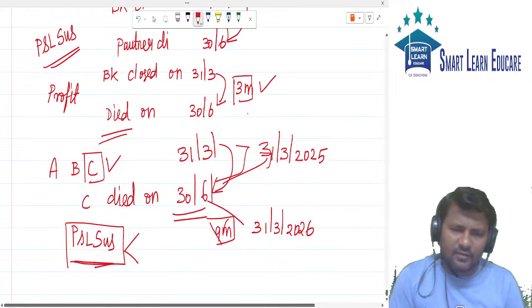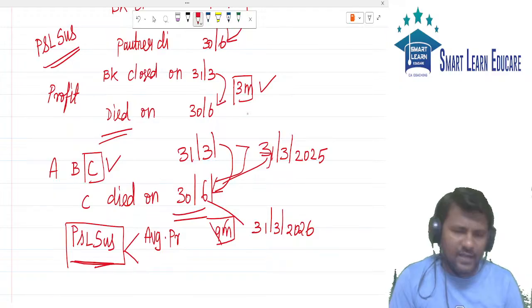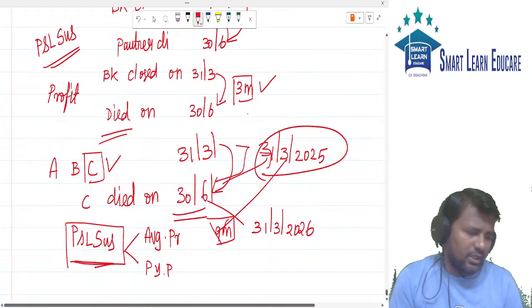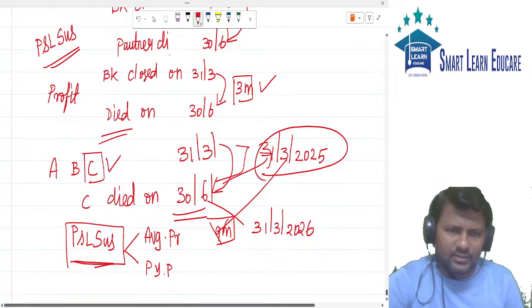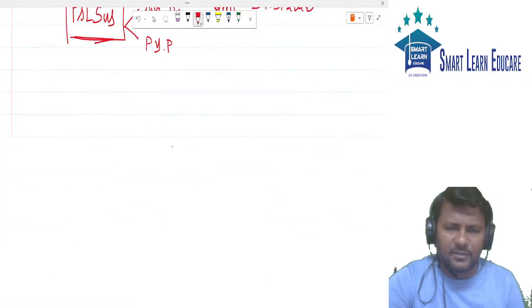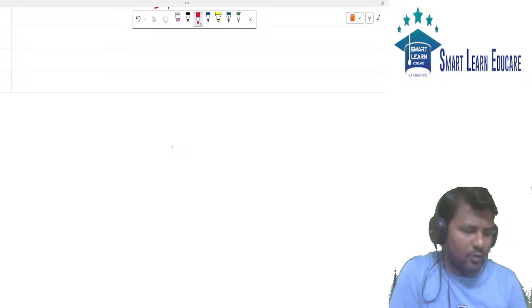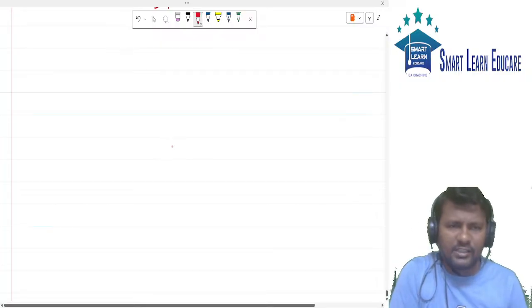Normally this estimation will be made in one of two ways. Either we take the average profit of the last years, or we take the previous year's profit, that is, the 31st of March 2025 profit. So this we call P&L suspense. So what is P&L suspense? Whenever we earn some profit after the closure of books of accounts, such profit will be given to the deceased partner.